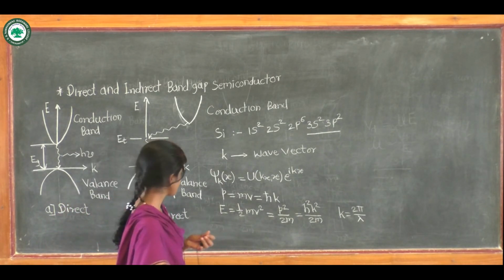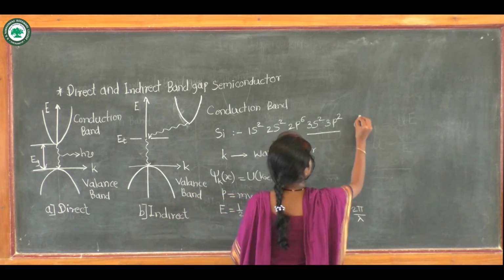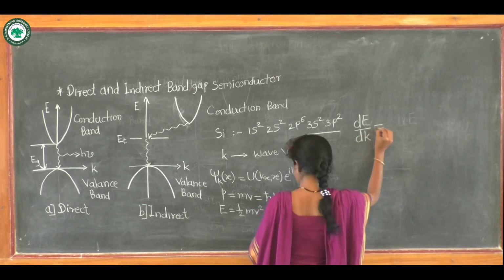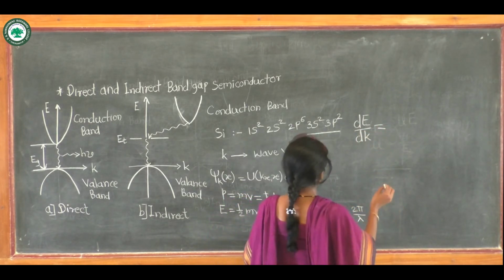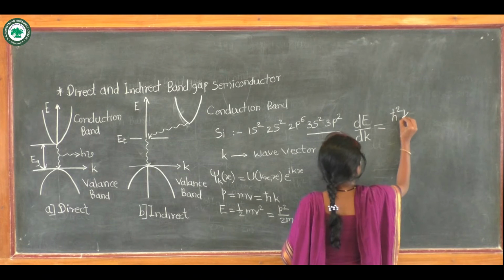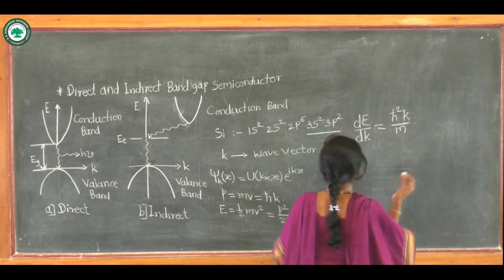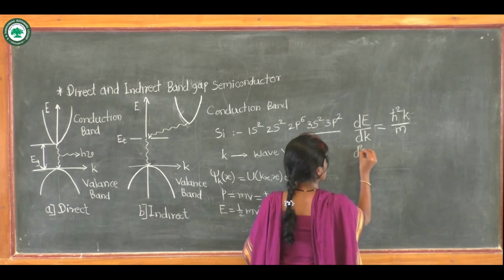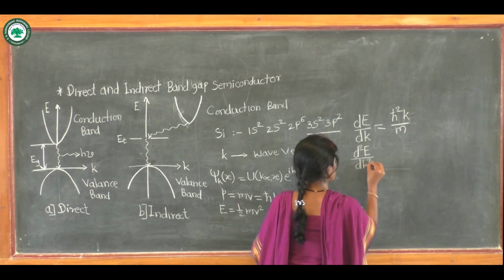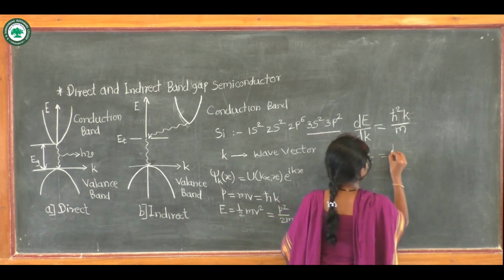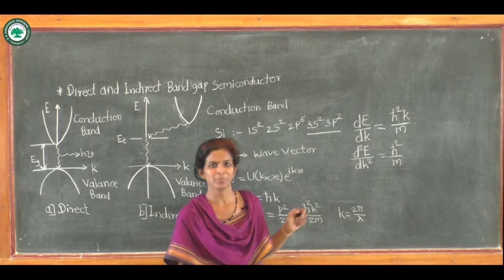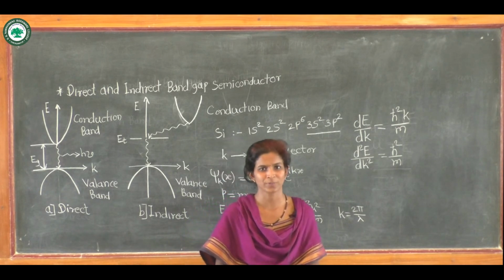So we will see dE by dk, which is equal to h cross square k upon m, and its double derivative is d square E by dk square, which is equal to h cross square by m. Here this mass is nothing but the effective mass of the carriers.